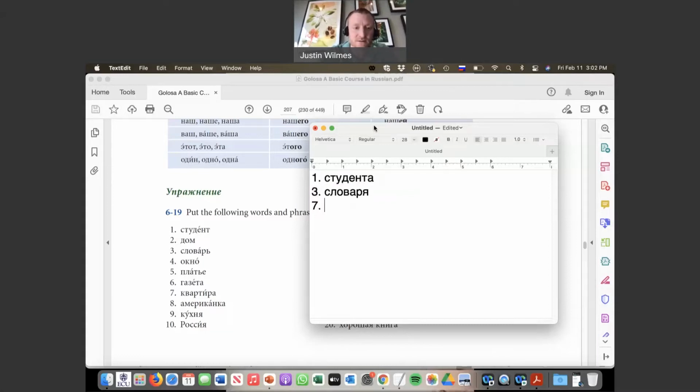Number 7 is, or number 5, geez, can't count. Latvii. So ye is the standard neuter ending, but ya is like the soft alternative one. So here we need to use the soft alternative genitive ending. Kvartiry, kukhni. So i is the soft ending for feminine. So we need to use the soft alternative ending there.